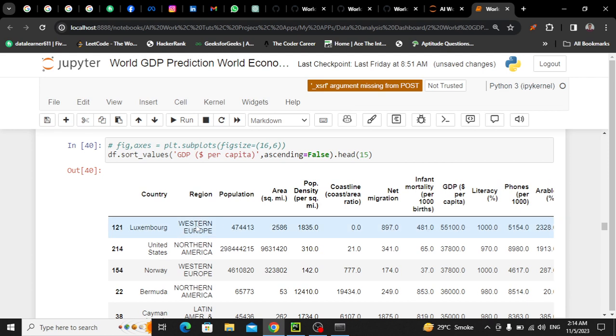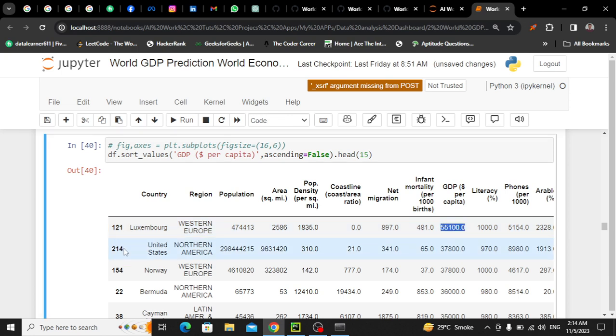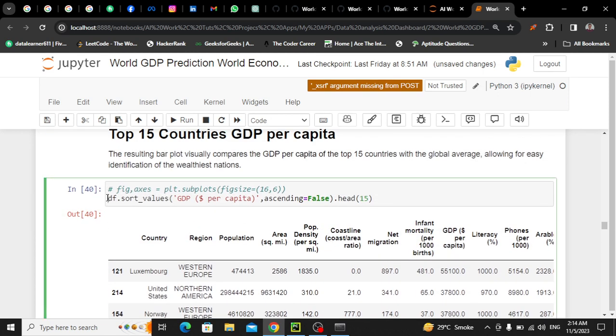So Luxembourg, Luxembourg GDP is higher. उसके बाद we have United States. This is the GDP. We have Norway. This is the GDP. Okay. All right. So मैं अब इनको एक वेरिएबल में डालूंगा। इनको मैं एक वेरिएबल में स्टोर करता हूँ बाय द